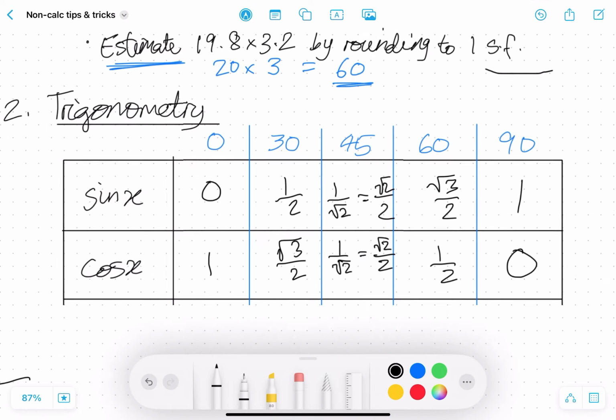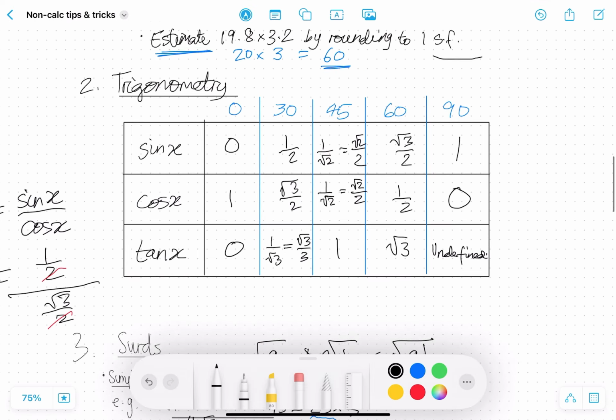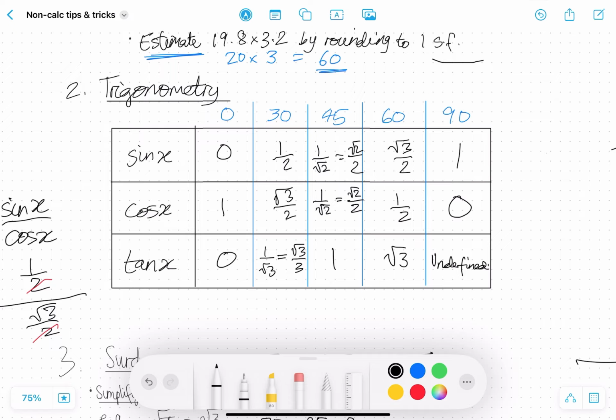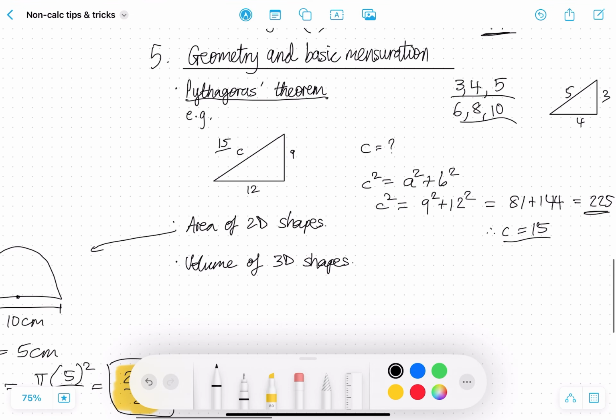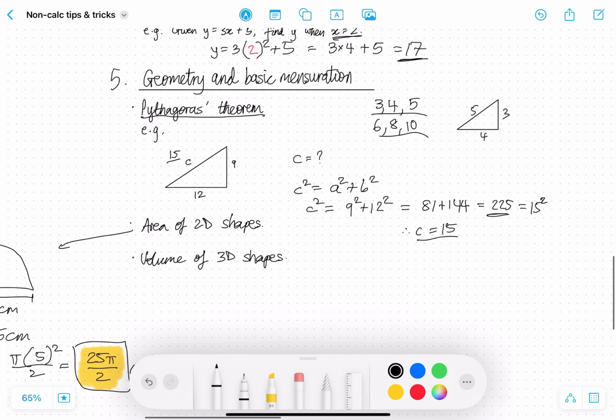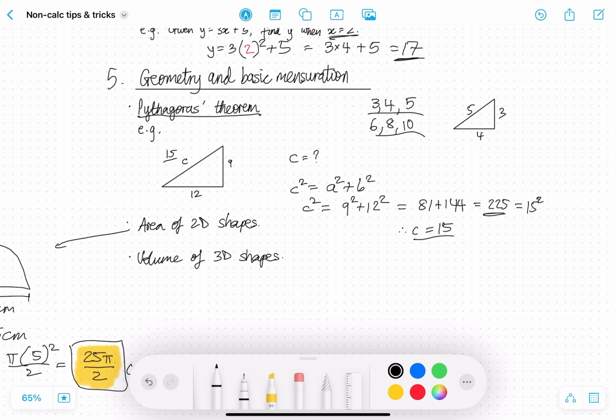Finally, memorize key formulas and values, such as this trigonometry table, and the area and volume formulas. It's very important that you are familiar with these formulas and their applications. And if you need some guidance in remembering all of these formulae, use my full IGCSE Maths formula booklet.